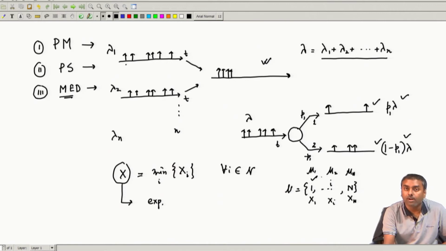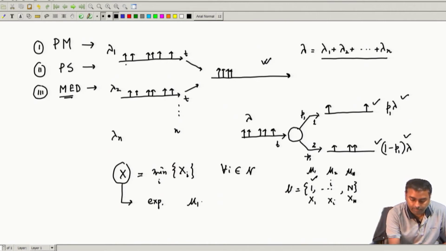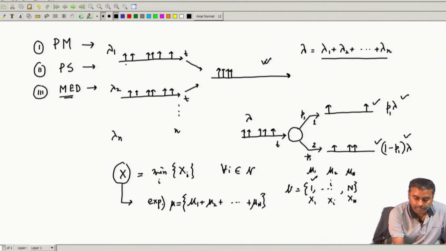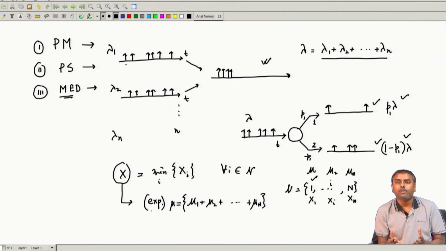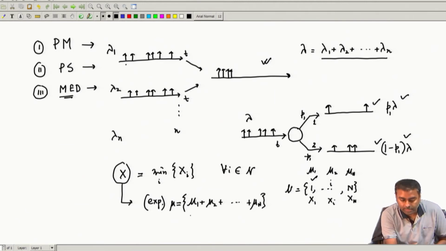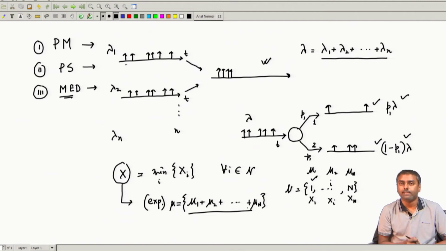That will be the addition of all these rates: mu 1 plus mu 2 and so on, that should be the mu, and it is exponentially distributed. So, the minimum of exponentials is also exponential, distributed with the addition of all the individual strengths. That is what happens.